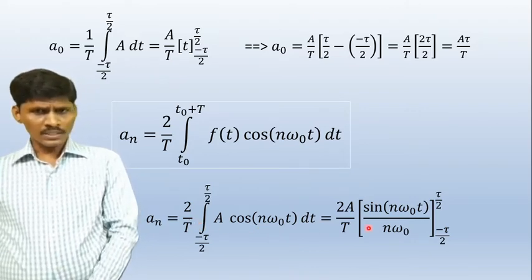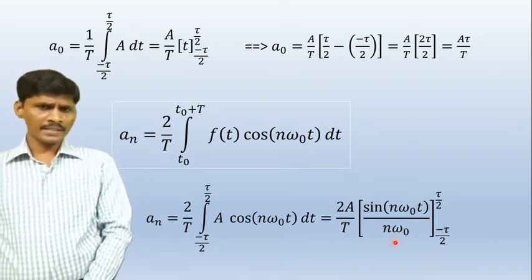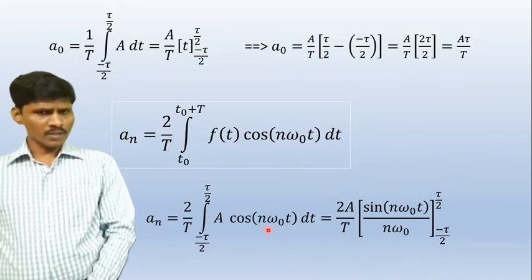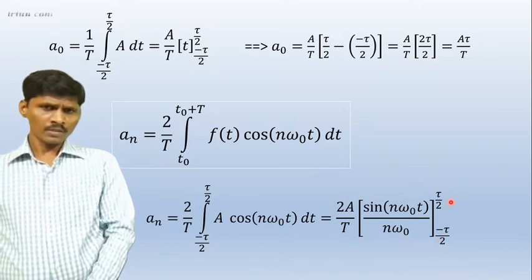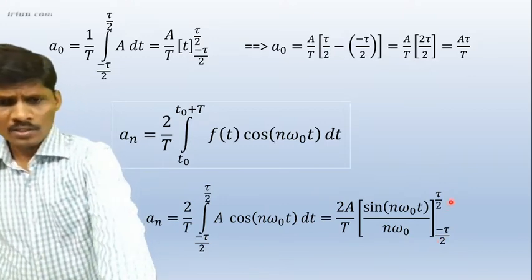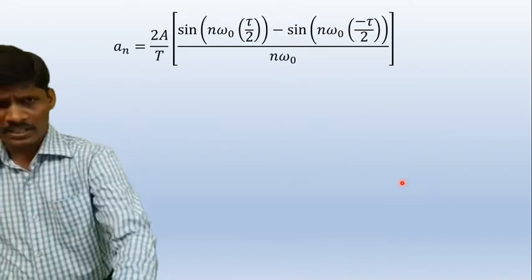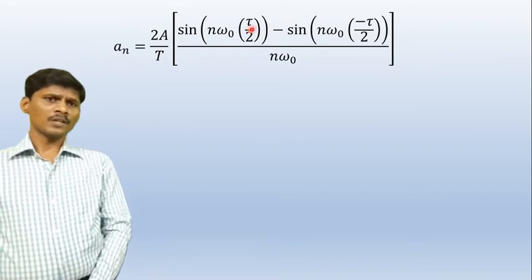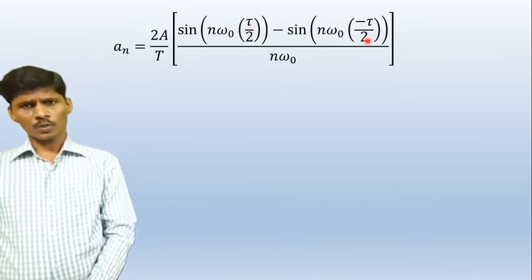Integral of cos is sine of n omega naught t by n omega naught. Integrating with respect to t, n omega naught is constant, so divided by n omega naught over minus tau by 2 to plus tau by 2. Now applying the limits, an is equal to 2A by capital T. Upper value of t is tau by 2 and lower value of t is minus tau by 2.